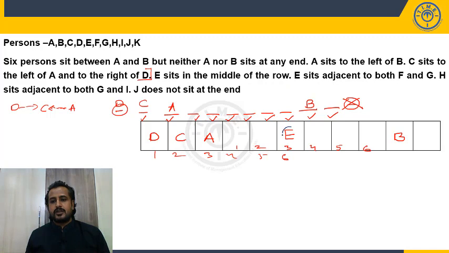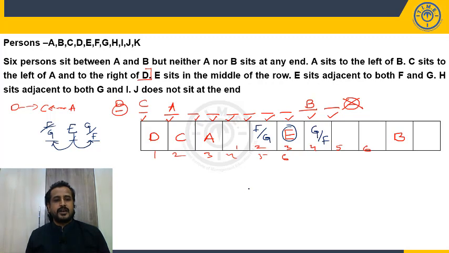Now E sits adjacent to both F and G means E is here. E is adjacent to both F and G. But F can be left of G or G can be left of F. These 3 should come in consecutive positions, but we don't know who is immediate left of A and who is immediate right of E. Right. So it is leading to 2 possibilities. So F or G and G or F. Okay. Keep it like that.